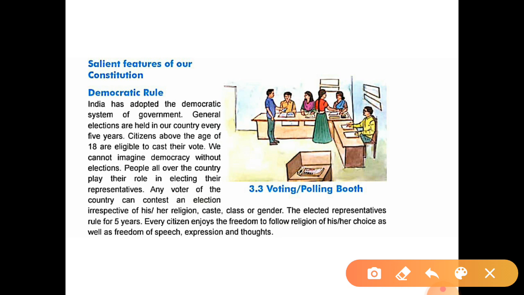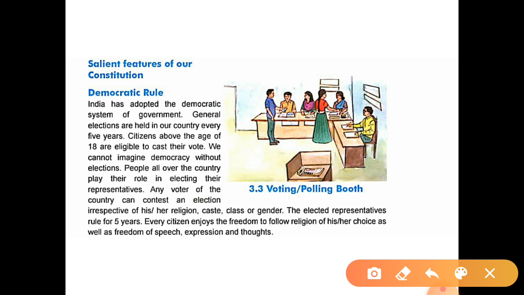In each democratic country we can see elections. People all over the country play their role in electing their representatives or leaders.